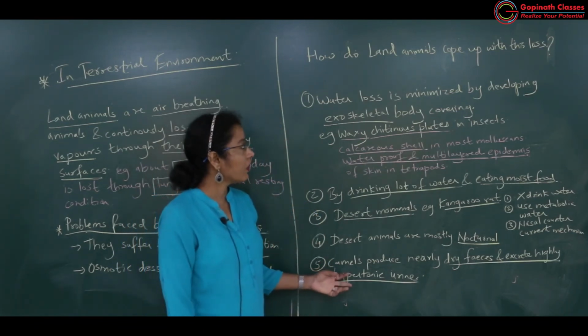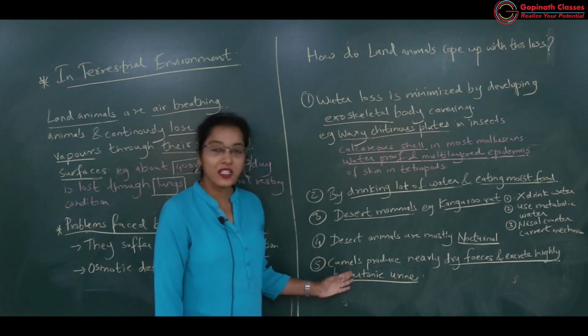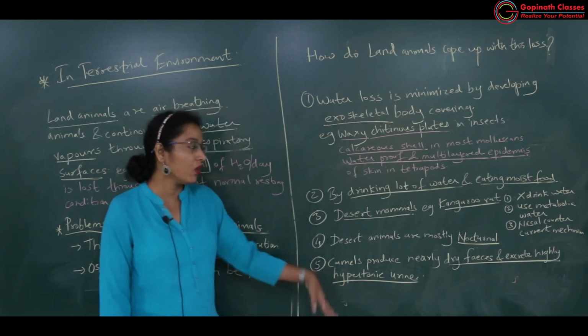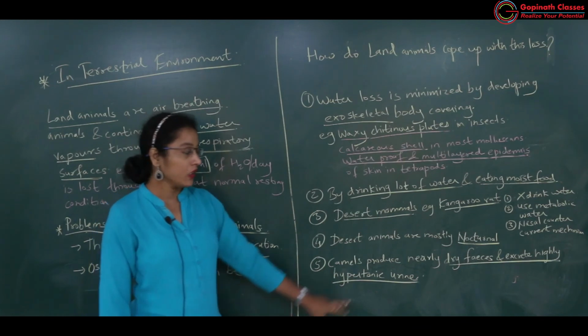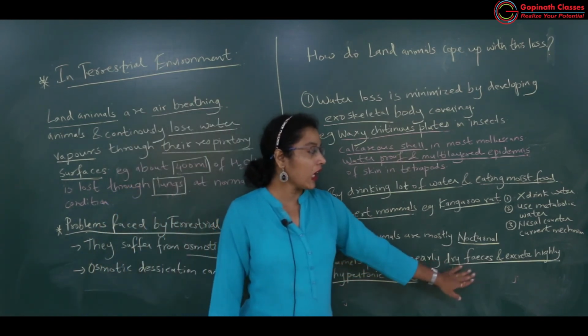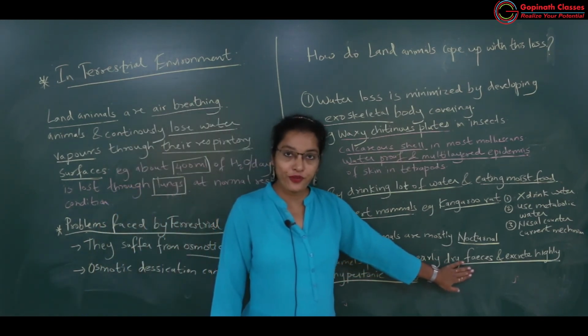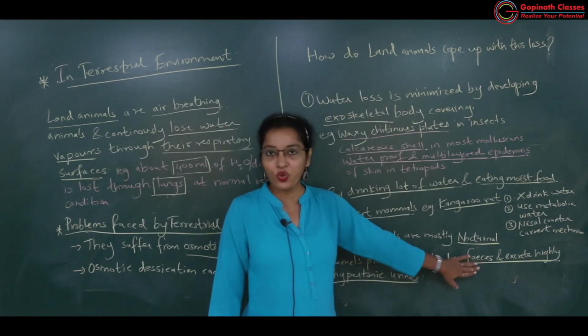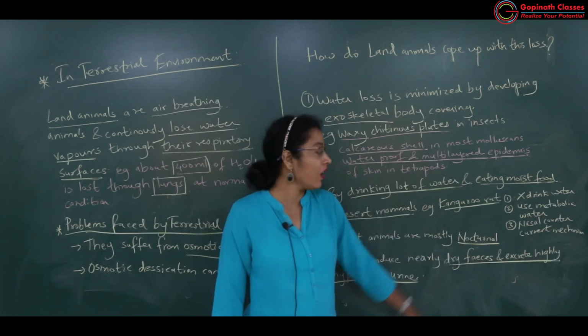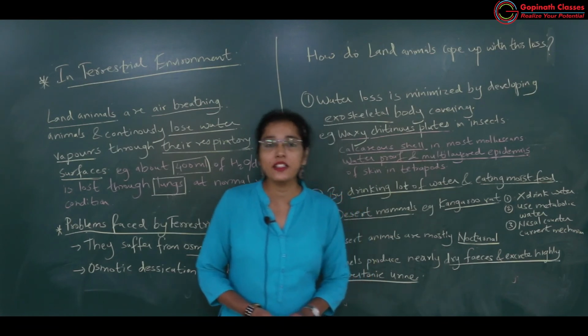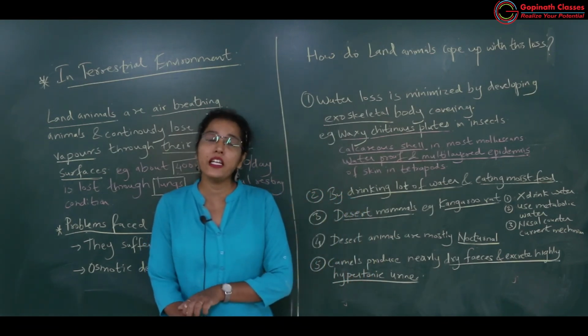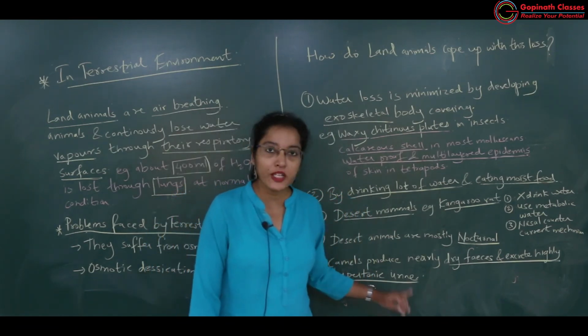Then another thing, camels. How can water loss be prevented in camels? They excrete dry feces, which means there is less water in their fecal matter, and they excrete highly hypertonic urine.